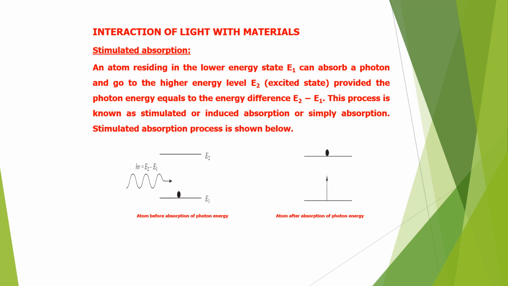When energy is given to the atoms in the ground state, then these atoms can absorb that energy and they can go to excited state. So this phenomenon by which atoms in the ground state can absorb energy from the incident radiation so that they can go to excited state is called stimulated absorption.